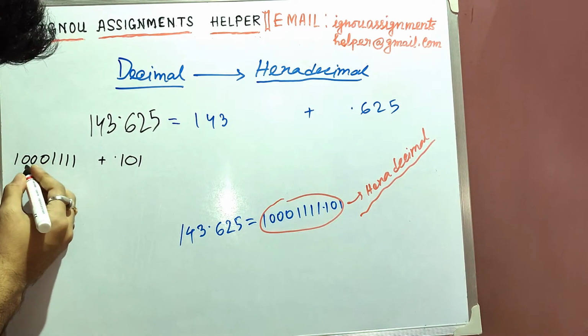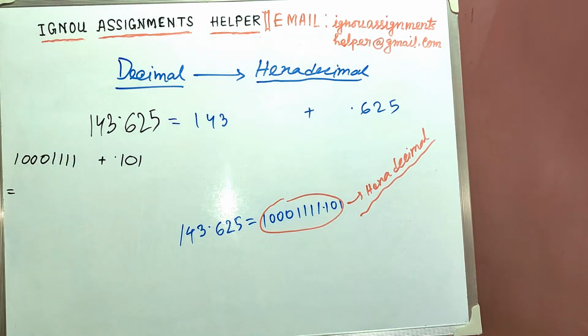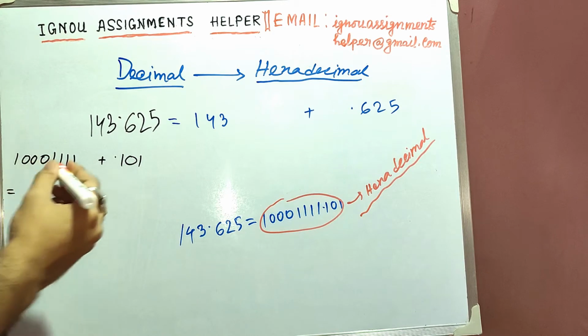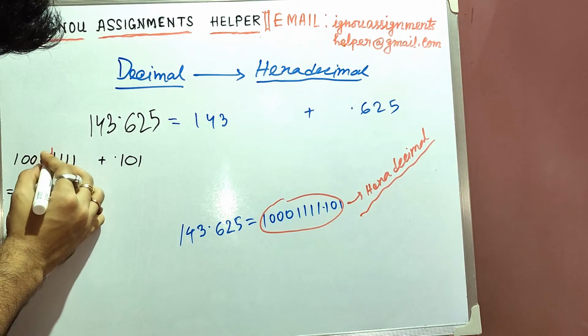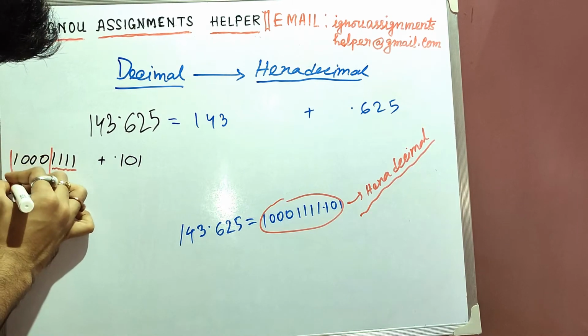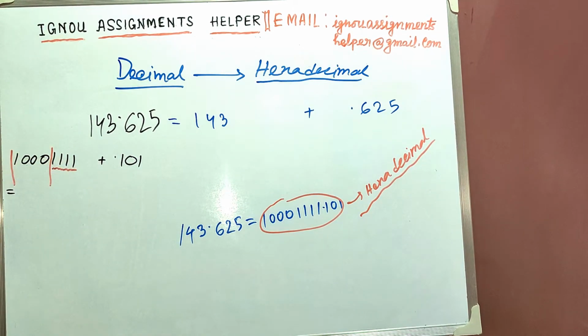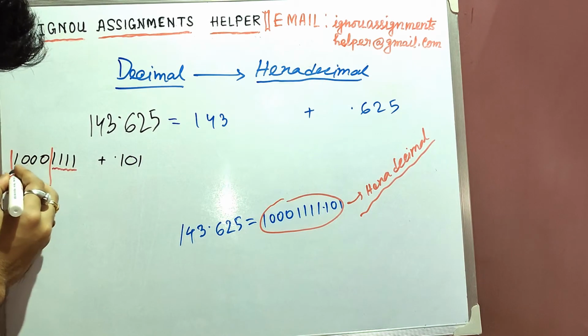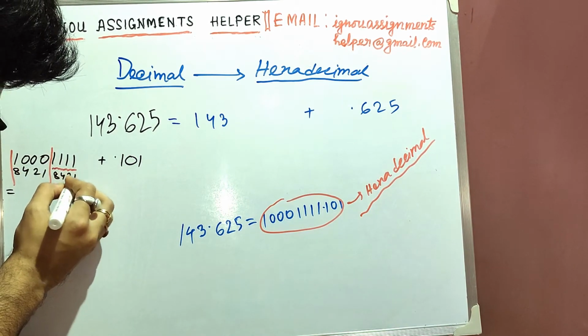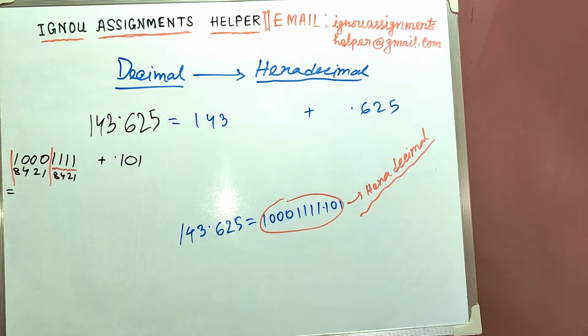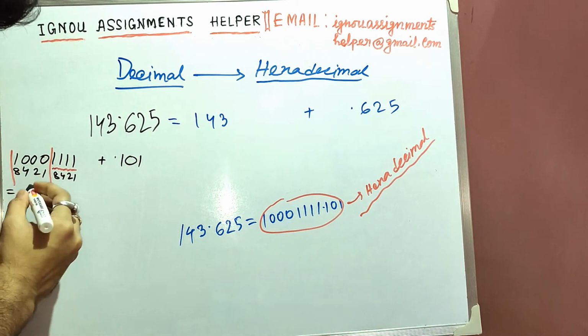So now we'll take 4 digits together, as this is a hexadecimal series. So we'll take a partition of four digits and another partition, and we'll write here accordingly 8421. Again 8421, right? So from this one we'll get only 8.